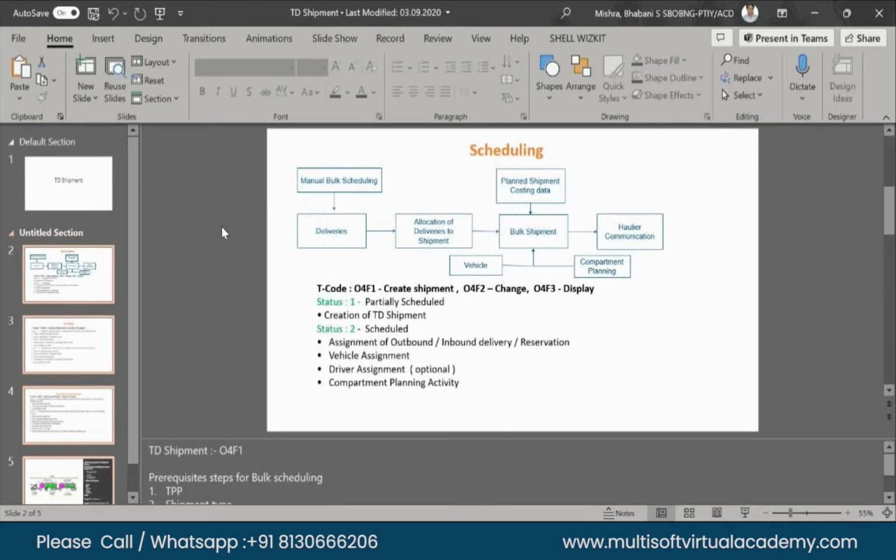And vehicle assignment. In vehicle, what vehicle are we using? Who is the driver? What type of vehicle is used? What is the vehicle number? Driver name? Is it a registered driver or not? All those parameters are coming in the vehicle. Like in vehicle, all the compartment details are coming.